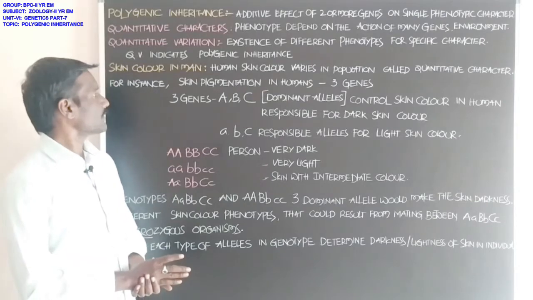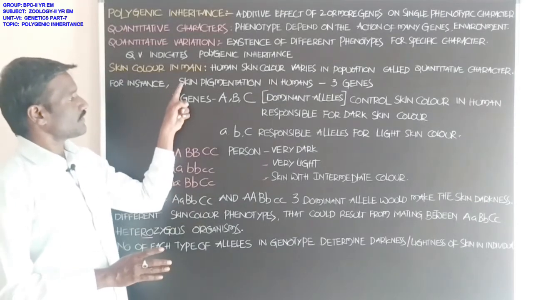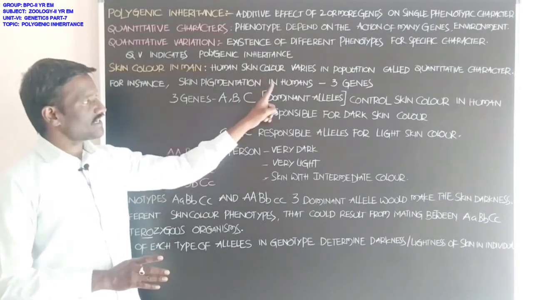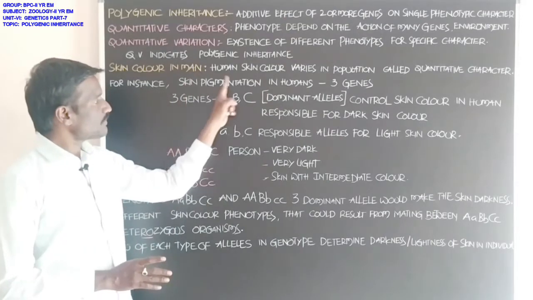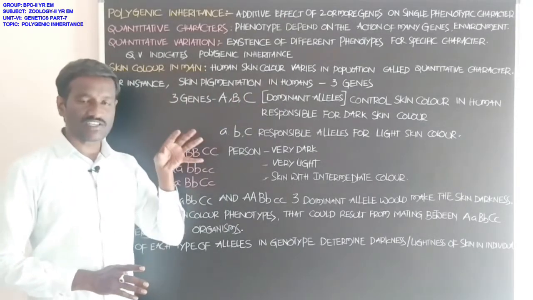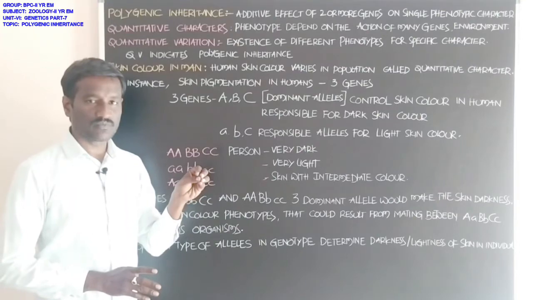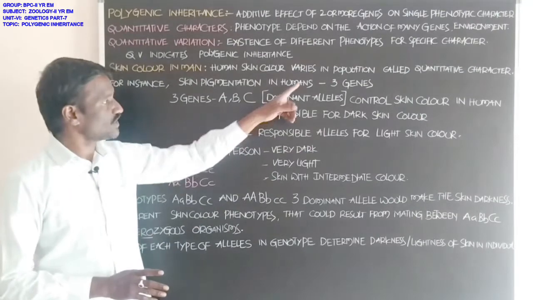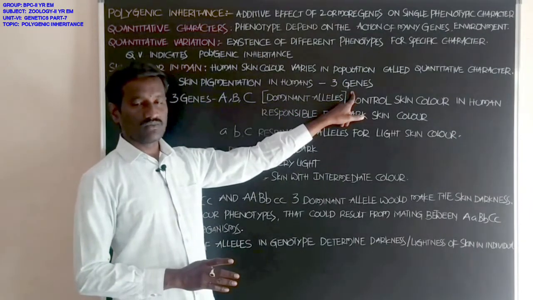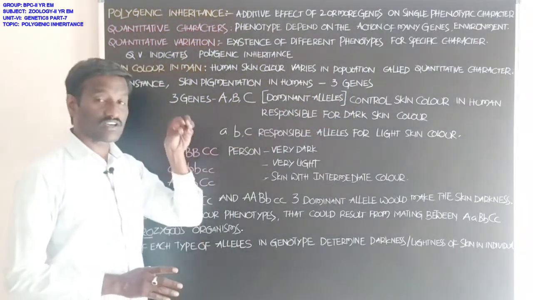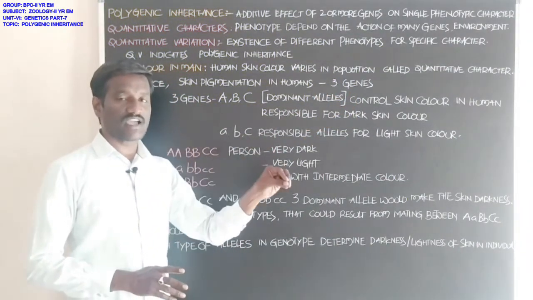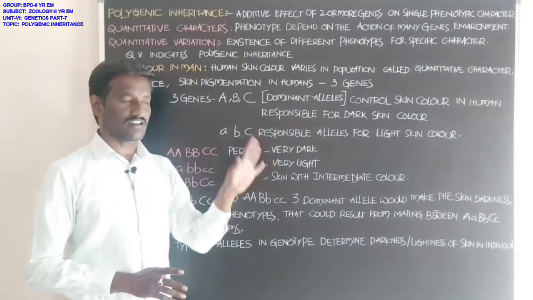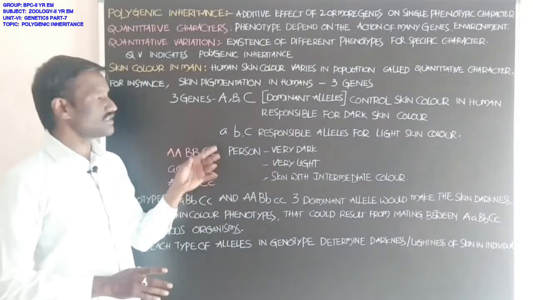Okay students, skin pigmentation in humans is a phenotypic character controlled by three genes. Three genes control the single character, the skin color. Which are the genes?